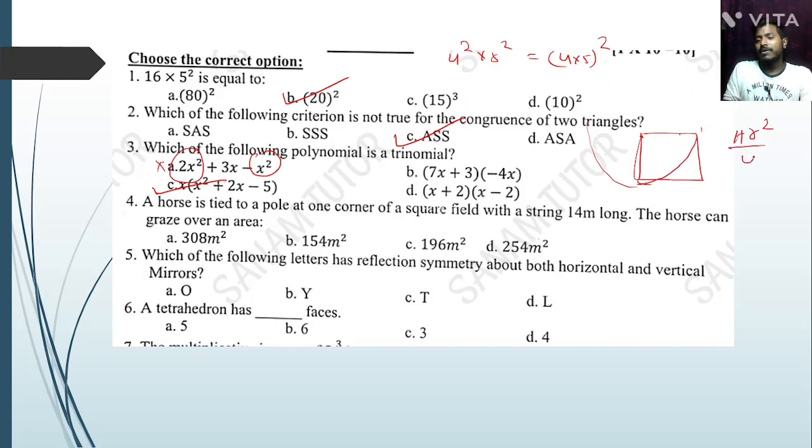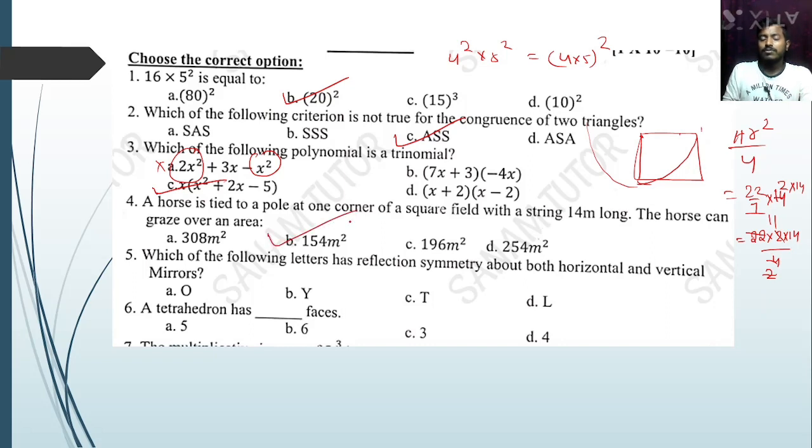Here r is 14, so 22 by 7 into 14, 7 twos are 14, so 22 into 2 into 14 divided by 4, 2 twos, 2 elevens, so 14 into 11 equal to 154.